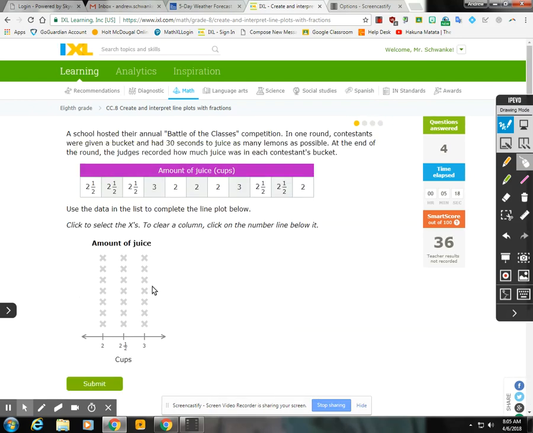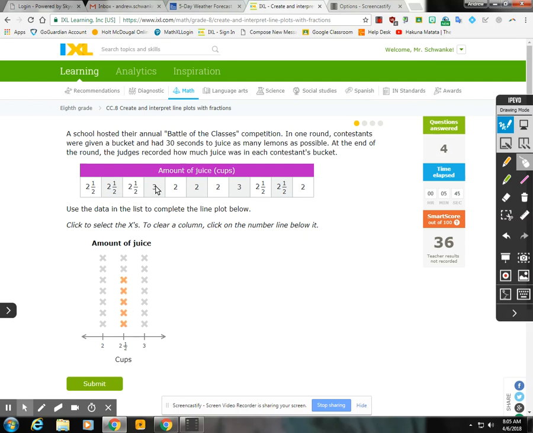A school hosted their annual Battle of the Classes competition. In one round, contestants were given a bucket and had 30 seconds to juice as many lemons as possible. At the end of the round, judges recorded how much juice was in each contestant's bucket. So we need to make a line plot again. So let's go to 2 1/2. How many times did that occur? Well, 1, 2, 3, 4, 5. So 2 1/2 will go up to 5 X's.